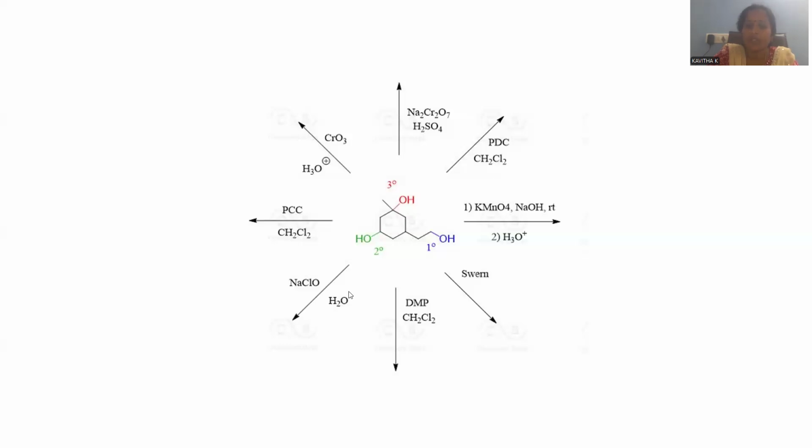Moreover, the compound has a cyclohexane, and here we have a tertiary alcohol, here a primary, and here a secondary alcoholic group. In this problem, Swern oxidation products are expected. Primary alcohol gives rise to aldehyde, secondary alcohol gives rise to ketone, and with tertiary alcohol no reaction is achieved. This is the way we can give the product for Swern oxidation. Else you can go for your assignment.